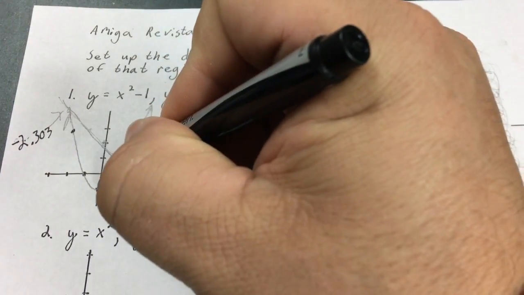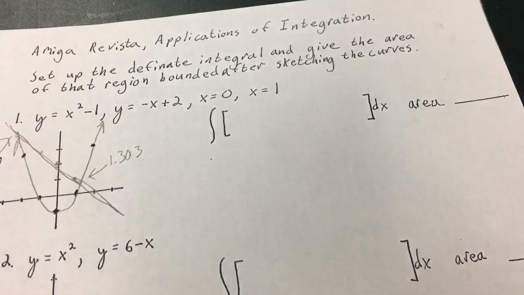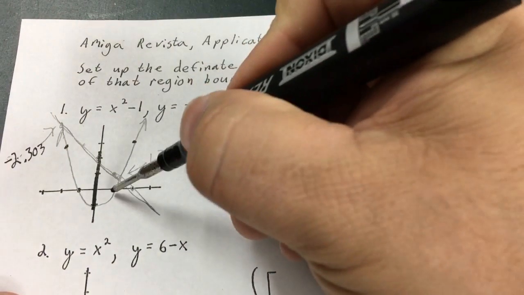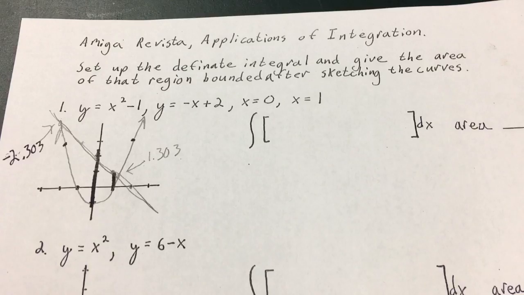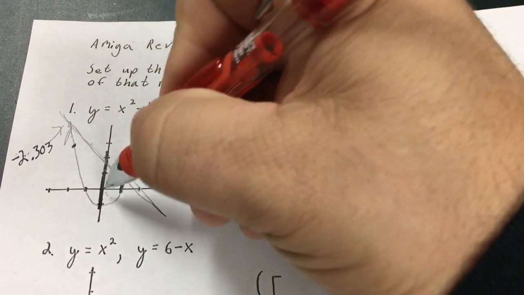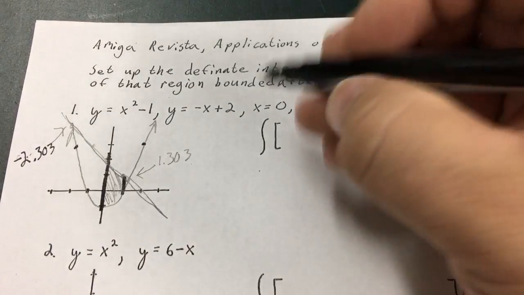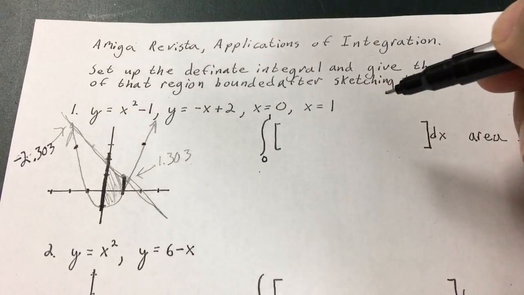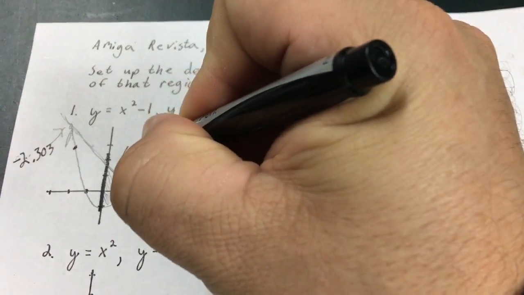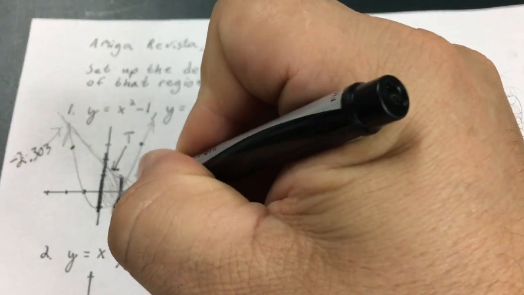From 0 to 1, which is ninths. They just want you to find the integral from 0 to 1, and find that shaded region. So that makes life a little nicer. Wish I'd have realized that sooner. So from x equals 0 to x equals 1 of the top graph minus the bottom graph.